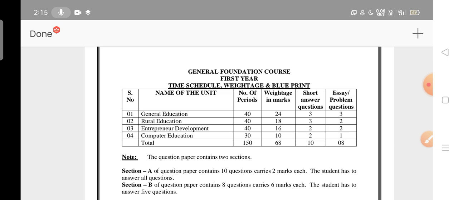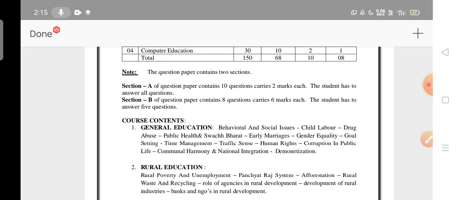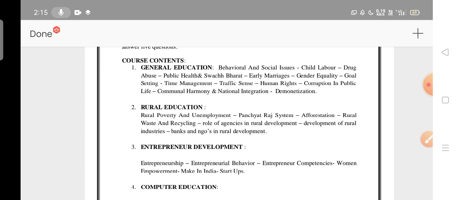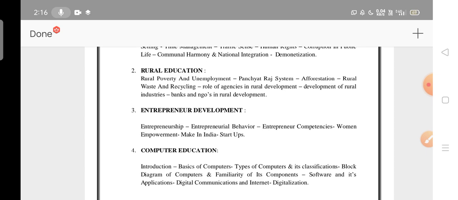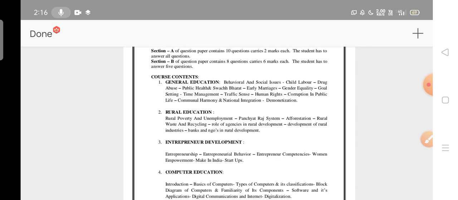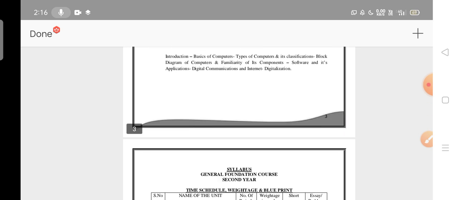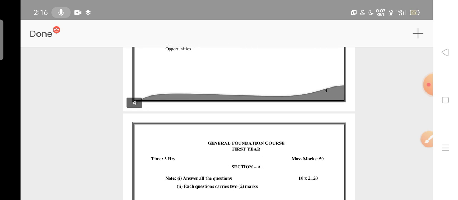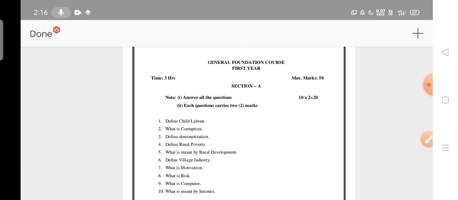Next, you may have section A and section B. I have already discussed the paper question patterns many times. This is the syllabus of the GFC: general education, rural development, entrepreneur development, computer education. This is the syllabus of the general foundation course for the MPHW, not only MPHW but for all the vocational groups. It's clear. Okay, now we will see the model question paper.